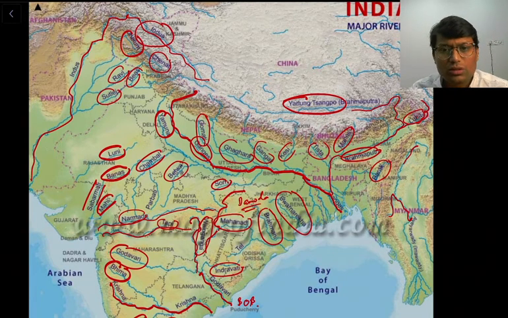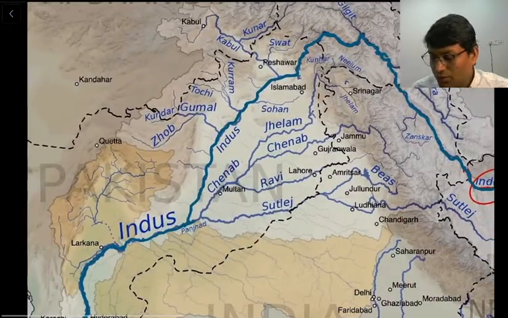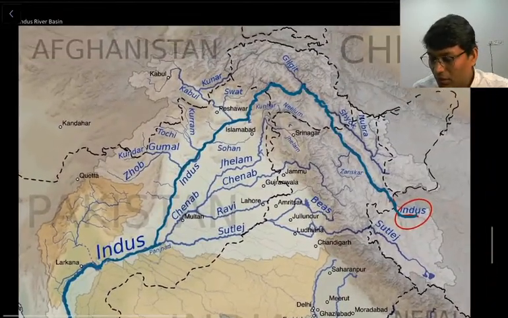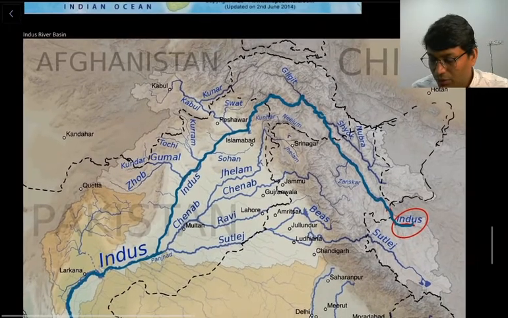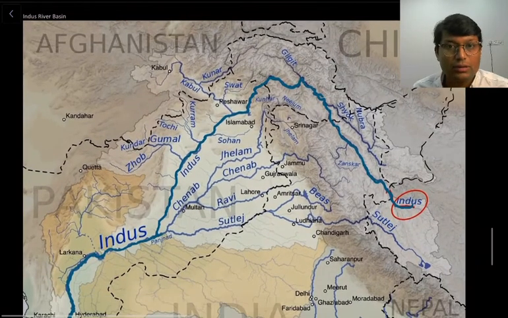Though it looks very big or a humongous task to do, if you do it in a very systematic manner, it will be very easy, and once you do it, you will remember it forever. You just need to revise it 1 or 2 times only. Now we will jump into the Indus River basin, right?